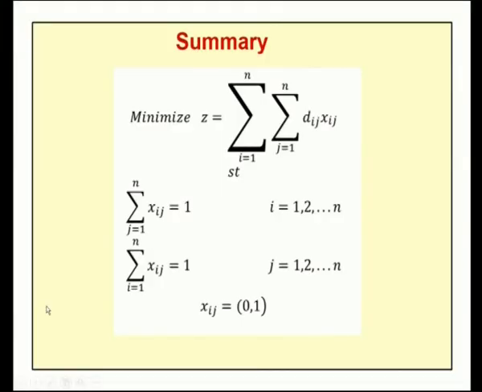And the mathematical formulation of the problem is: minimize z equal to double summation d_ij x_ij, and the constraints are summation over i from 1 to n of x_ij equal to 1, summation over j from 1 to n of x_ij equal to 1, x_ij takes the value 0 or 1, and the tour should be a closed tour.